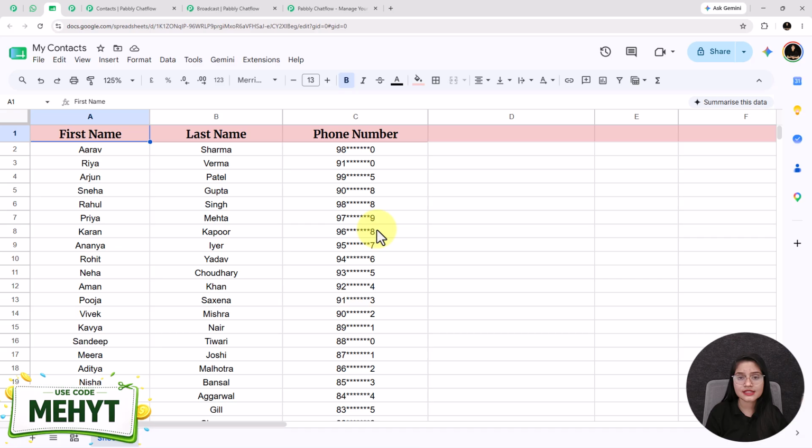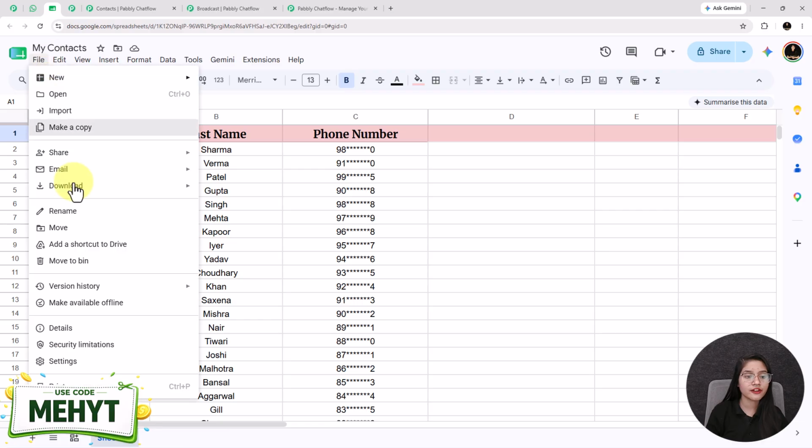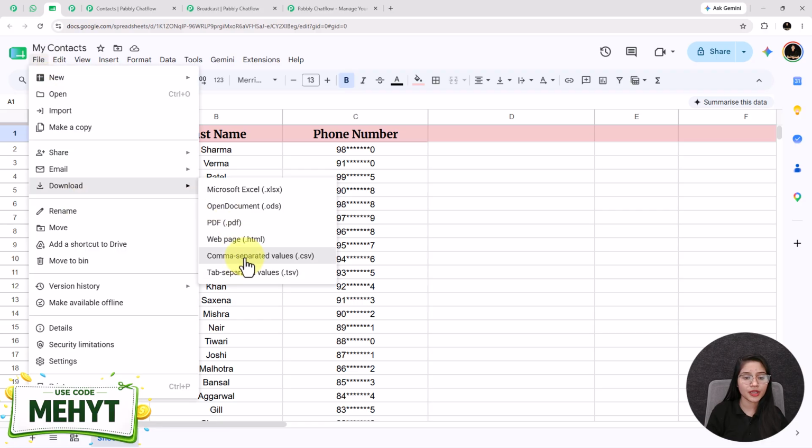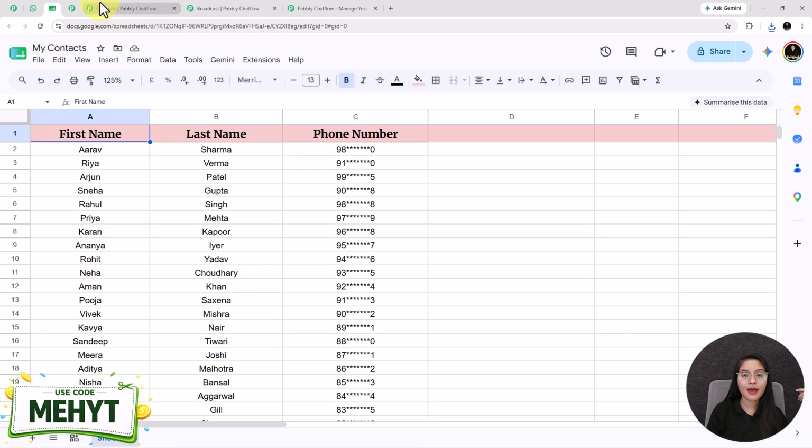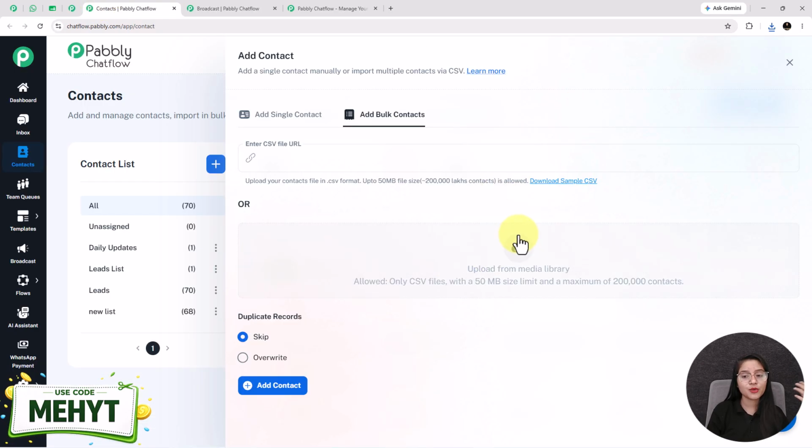As you can see, this is my contact list created inside Google Sheets. You can create the same type of contact list using Excel as well. Once you have added all your contacts, the next step is to download the file in the CSV format. After downloading the file, come back to Pabbly Chatflow and upload it here. One more important thing to remember is that Pabbly Chatflow only accepts CSV files for contact imports.